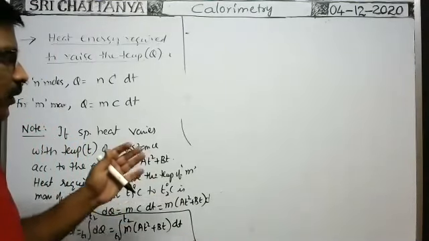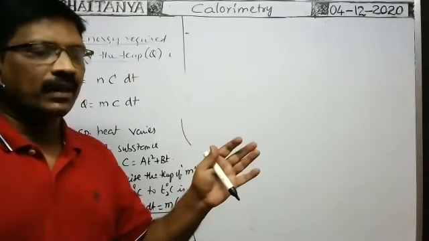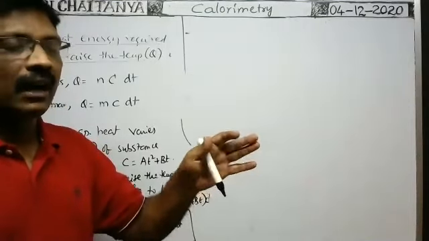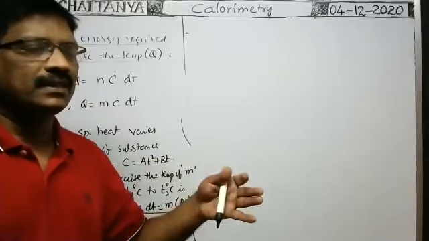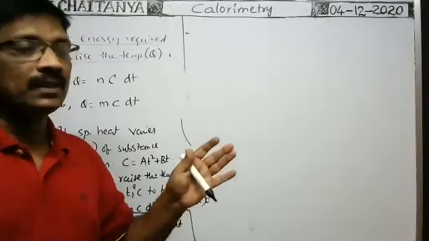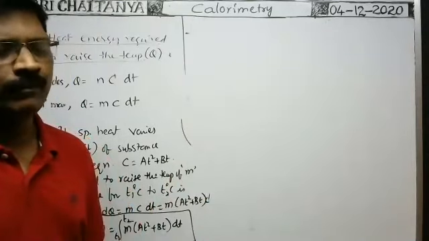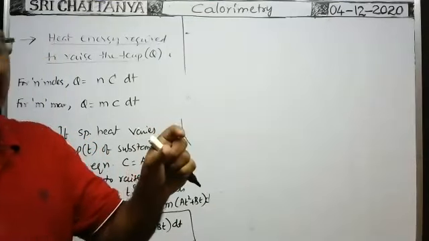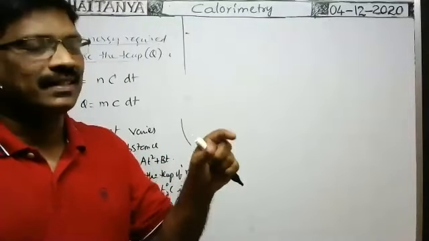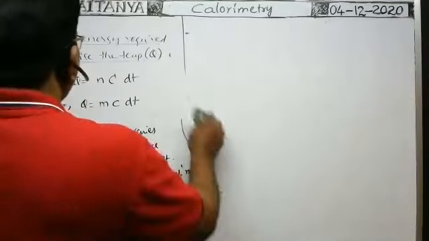Because initially, whenever you supply heat energy to the substance, its temperature gradually increases, and whenever the temperature reaches a particular maximum value, even if you further supply heat energy, there is no change in the temperature of the substance, but the additional heat energy supplied at constant temperature is utilized to change the state of the substance. Such an amount of heat energy supplied to the substance to change its state at a constant temperature is called the latent heat. That is called the latent heat.